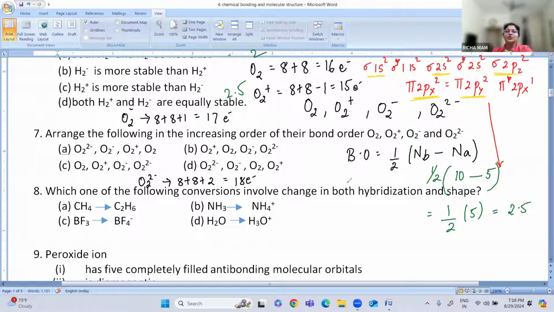Next is O2 minus. How many electrons in O2 minus? 17.